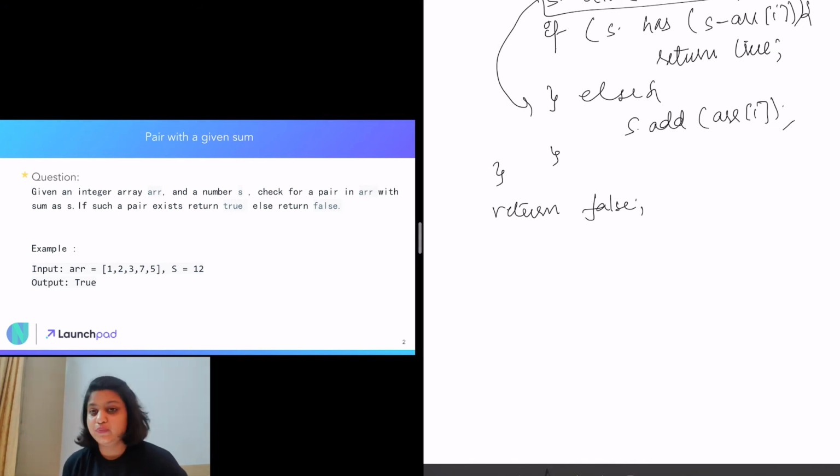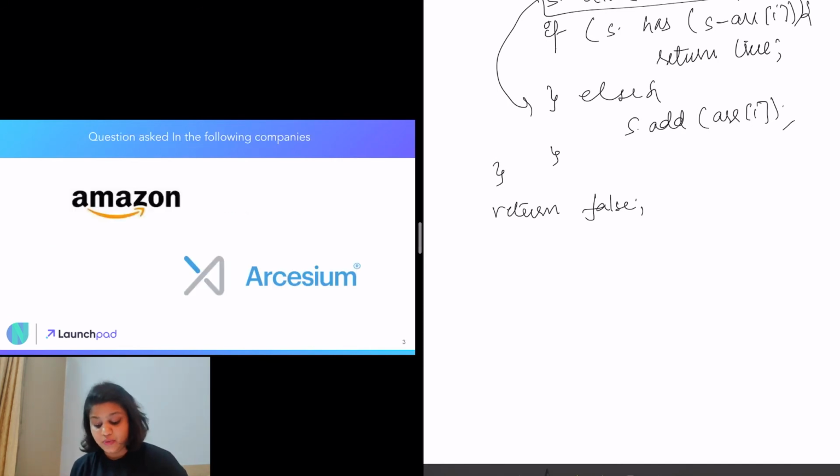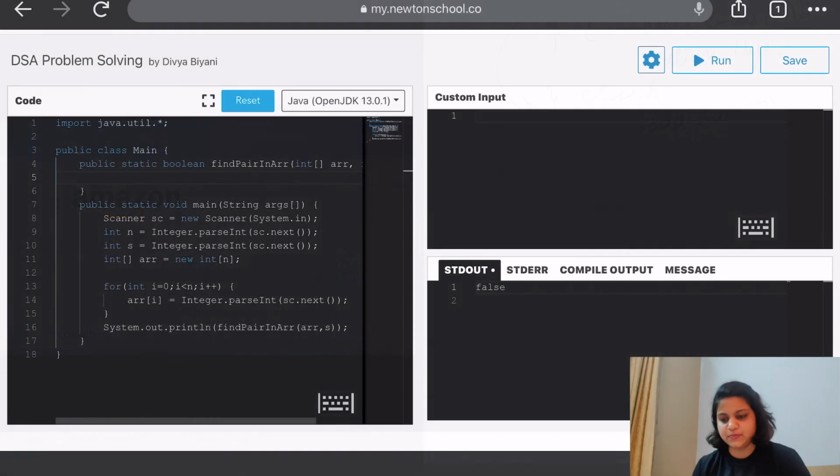So these are the different approaches for this particular problem. This problem has been asked in companies like Amazon and Arcesium. So now let's get started with the coding. For this particular question, we're going to do both approaches 2 and 3, that is using a hash set and doing it using sorting. So first we'll do this by sorting.